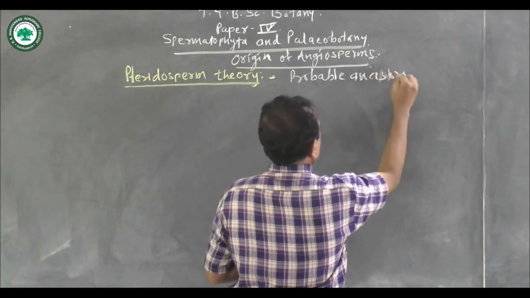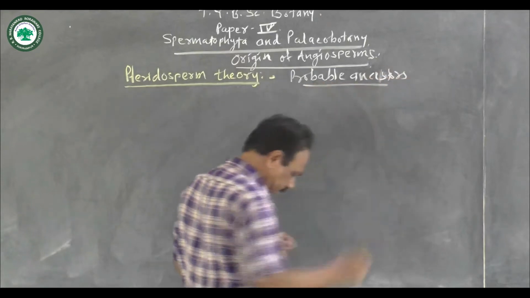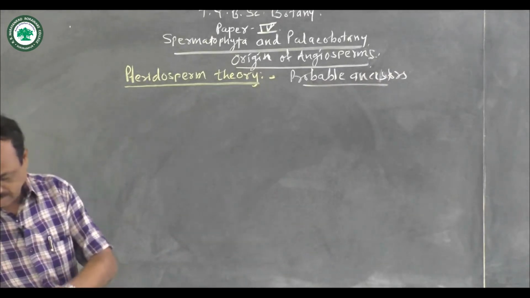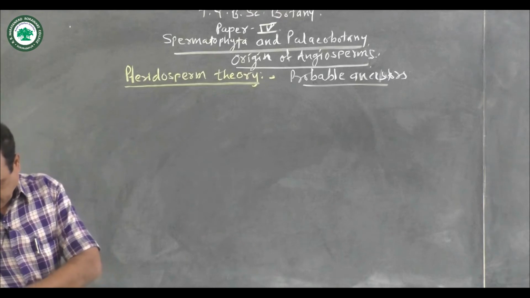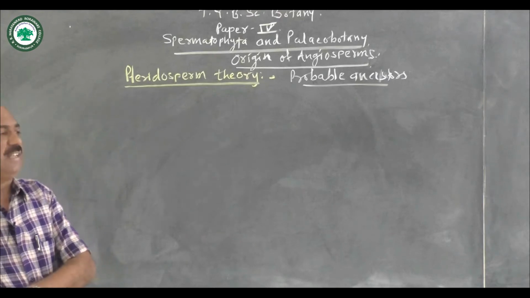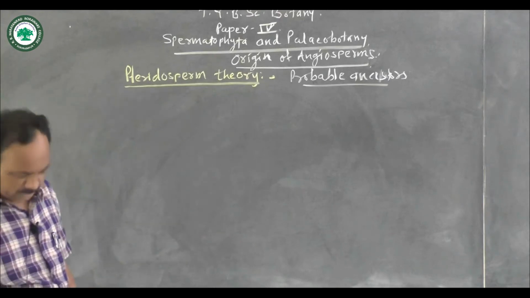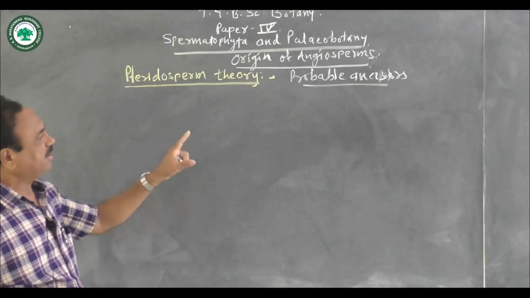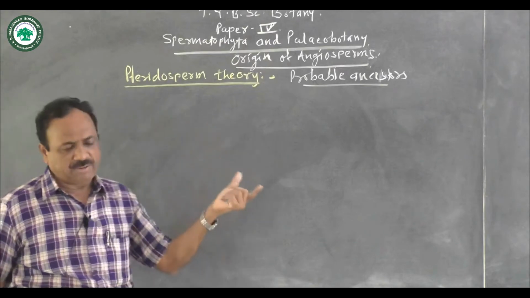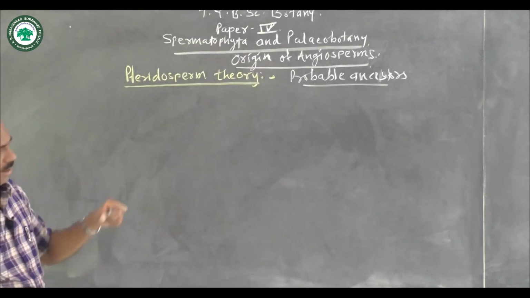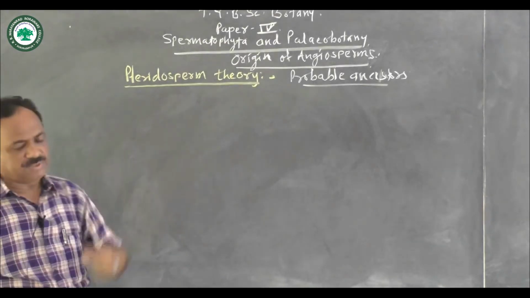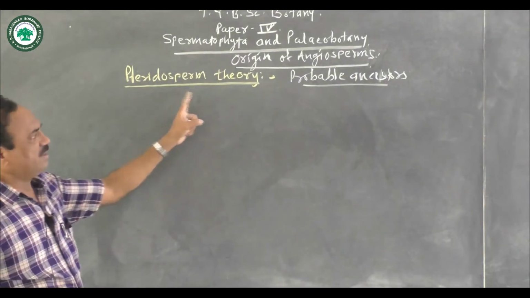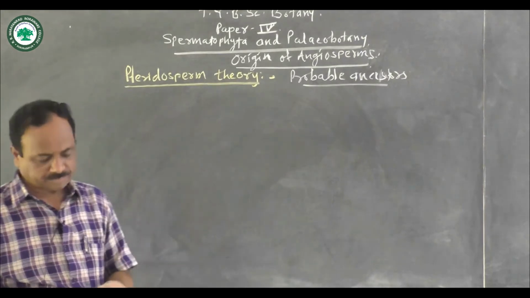As the name indicates, they are not the direct ancestors, but on the basis of different types of fossil studies and fossil records, many paleobotanists have tried to suggest their theories. Out of that, this is one theory, that is the pteridosperm theory.